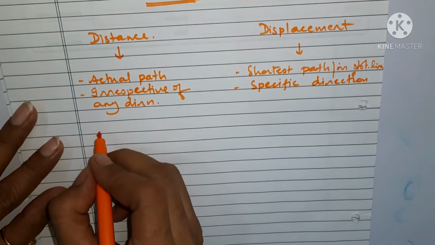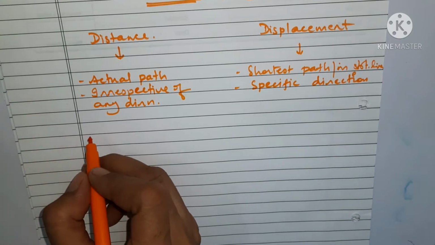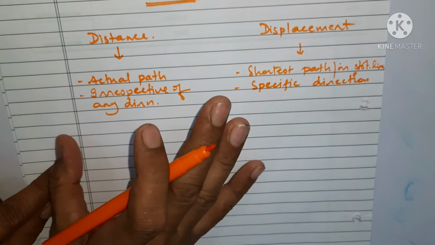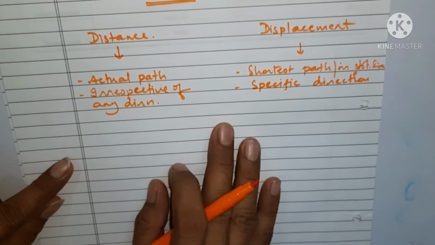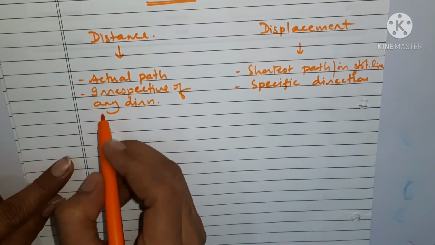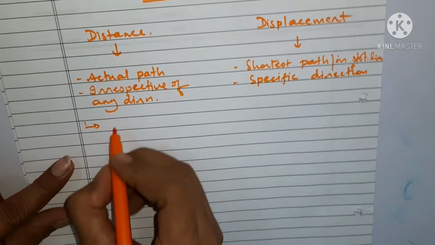Now one more thing you have to keep in your mind: the distance traveled by any moving body, any moving object, cannot be zero.